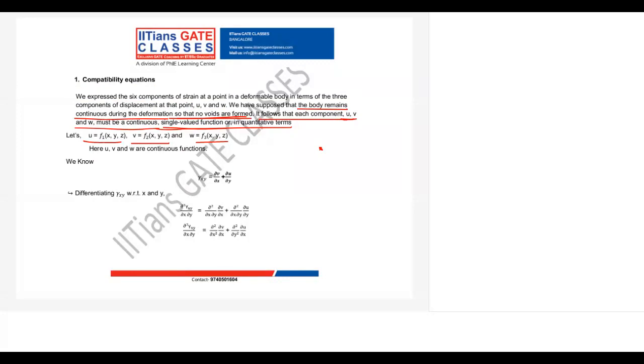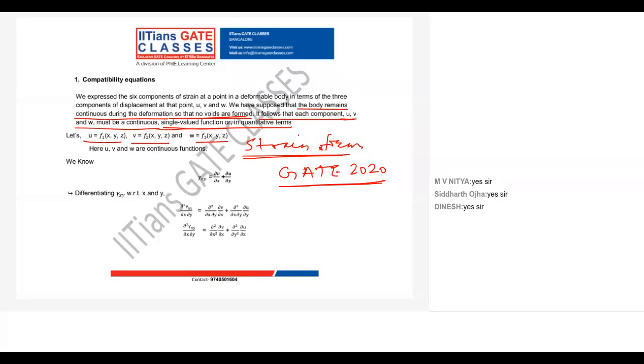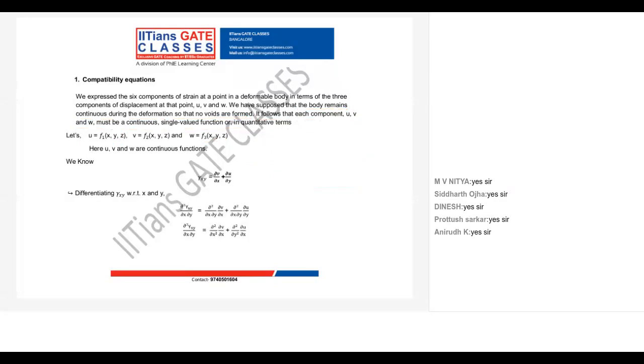So this is the whole idea about compatibility equations. Now we need to derive our compatibility equation first in strain form. From this they have asked a question in GATE 2020. In GATE 2020 there is a question from the compatibility equation. I am audible to everyone, right? Okay, let's see how we derive that compatibility equation.